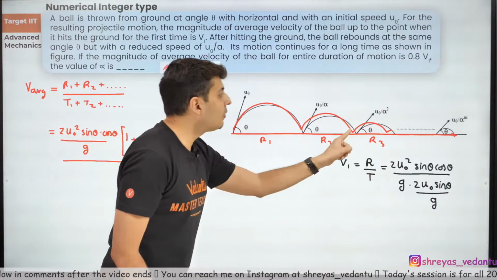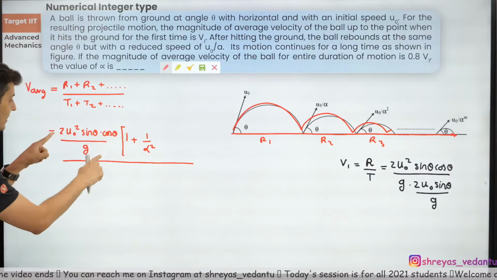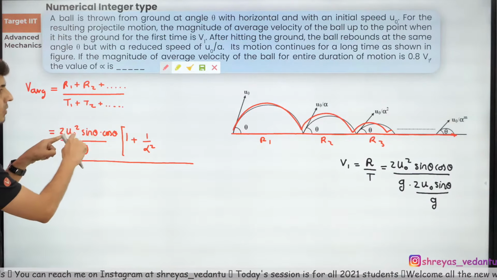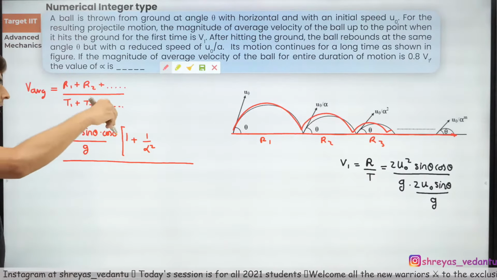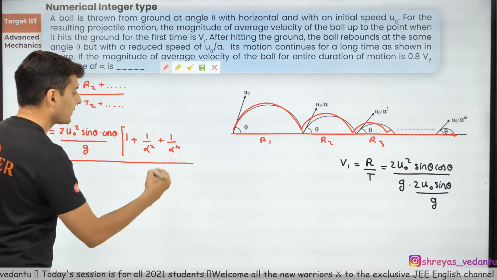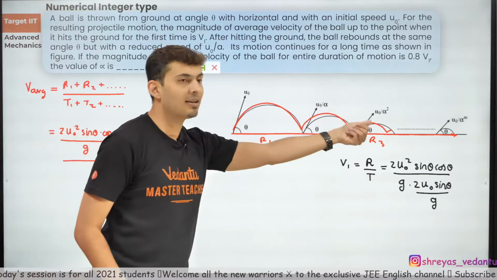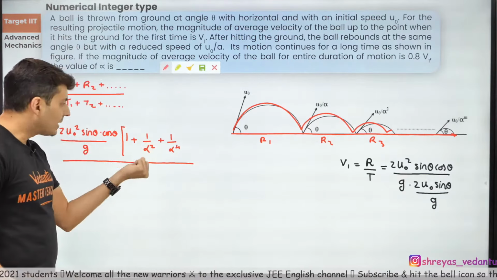Now, similarly think what will be the third term. What would be the third term? All these things will be the same except u naught will be u naught by alpha square. So that means it will be 1 by alpha raised to 4. Think about it. u naught by alpha square is 1 by alpha square.